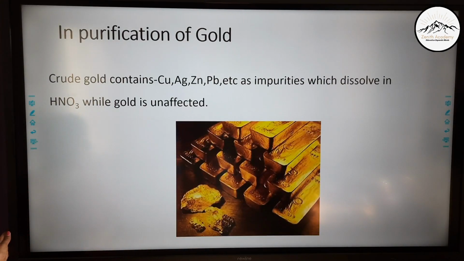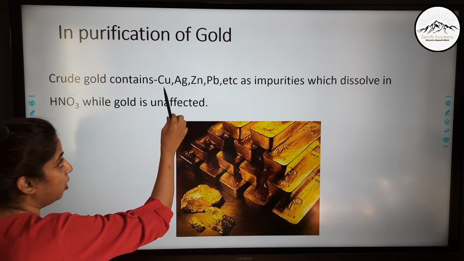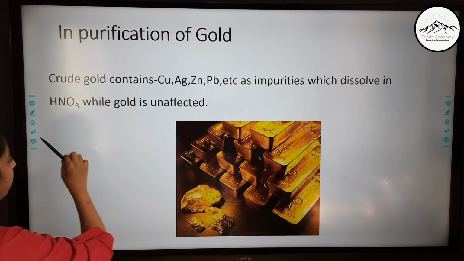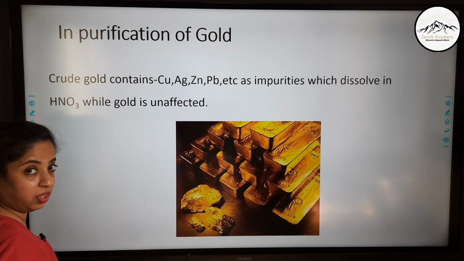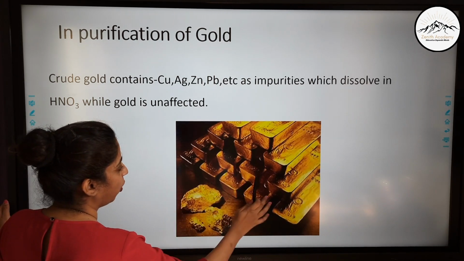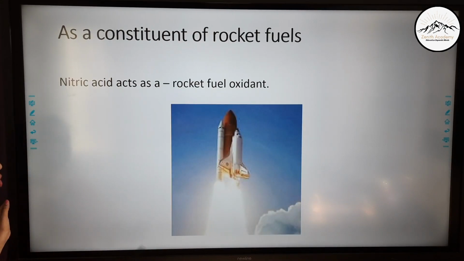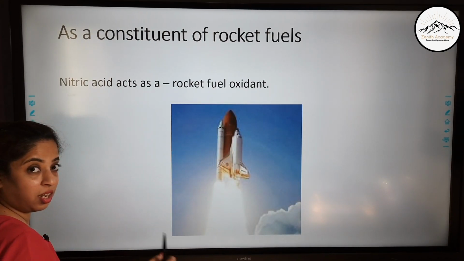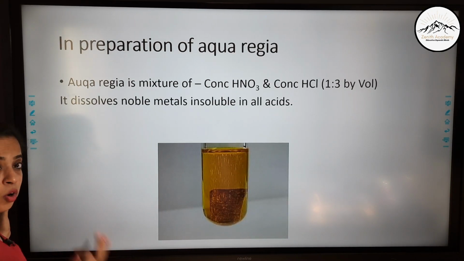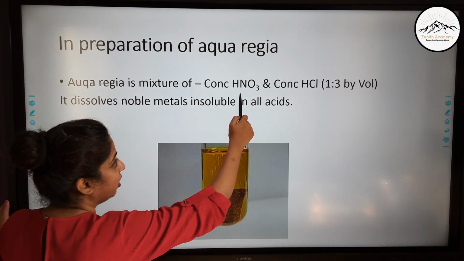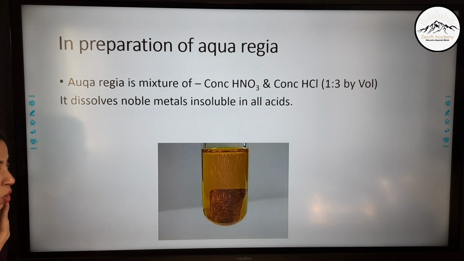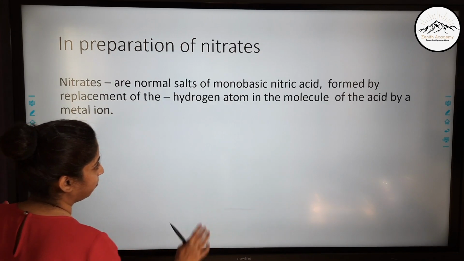Now in purification of gold, crude gold contains copper, silver, zinc, lead, etc. as impurities which dissolve in nitric acid, while gold is unaffected. So give it a wash with nitric acid, gold will remain unaffected and all the impurities will get dissolved. Now it is also used as a rocket fuel oxidant, for oxidation of the rocket fuel. Then aqua regia, we already studied aqua regia, that concentrated nitric acid and HCl in the ratio of 1:3 dissolves noble metals also. So it is used for dissolving gold.